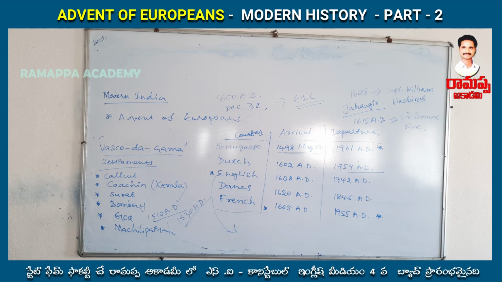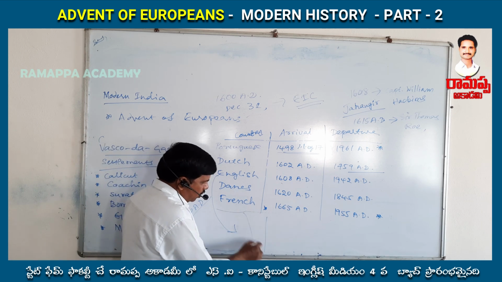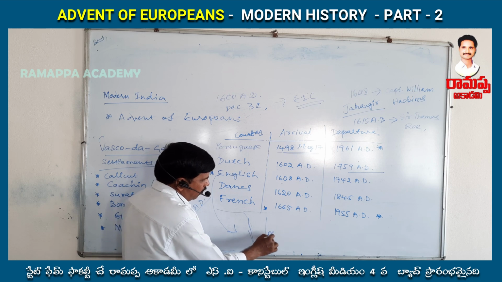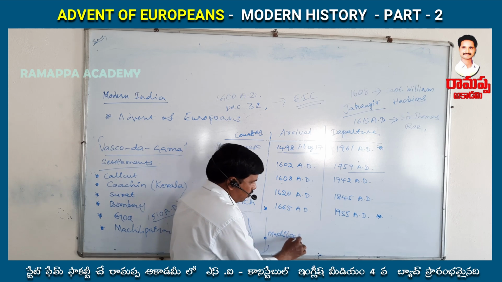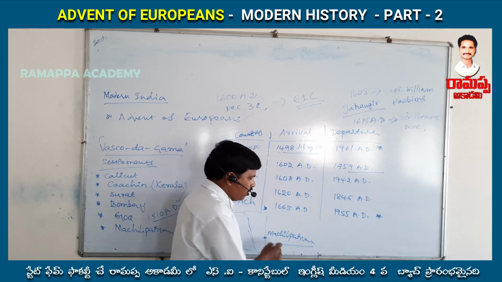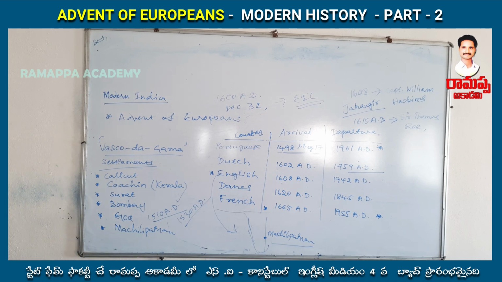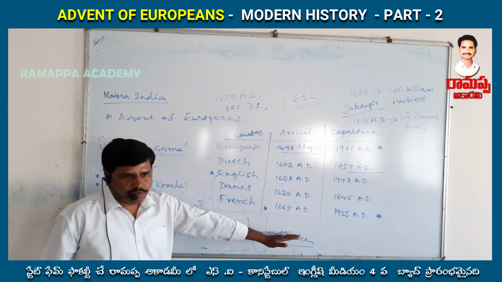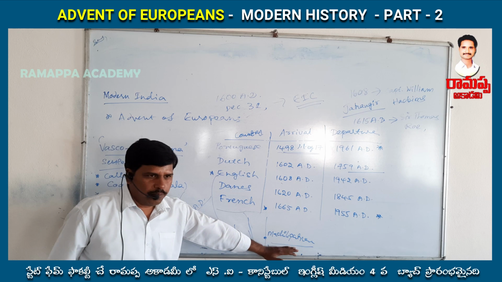In the context of the south, Machilipatnam is the first one. Machilipatnam was then called Masulipatnam; in some texts we may have Masulipatnam. In South India, the first settlement of the English is at Machilipatnam.